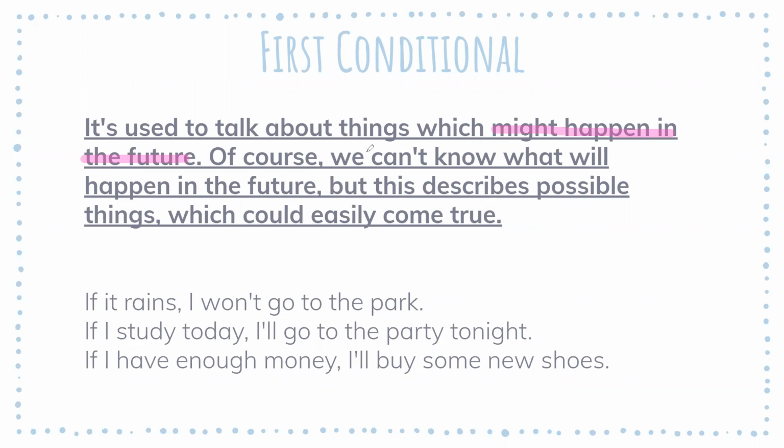Of course, like I always say, we can't know exactly what will happen in the future, but this describes possible things which could easily come true, okay? Some examples of first conditional sentences are, if it rains, I won't go to the park. It's even like an obvious remark, okay? Like an obvious sentence. If I study today, I'll go to the party tonight. If I have enough money, I'll buy some new shoes.